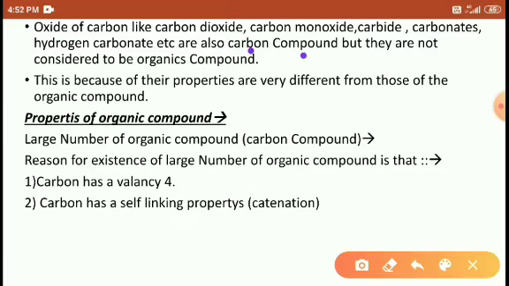Oxides of carbon like carbon dioxide, carbonate, hydrogen carbonate, etc. are also carbon compounds, but these are not considered organic compounds.